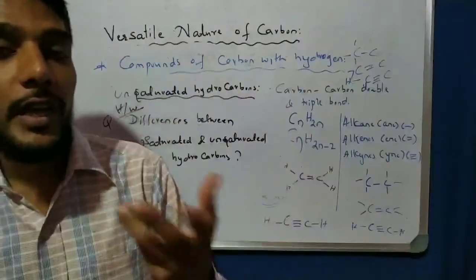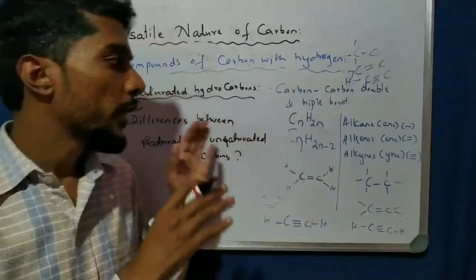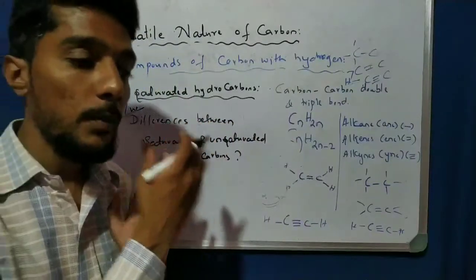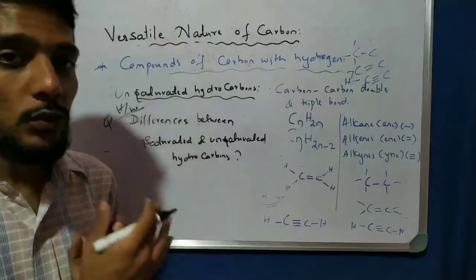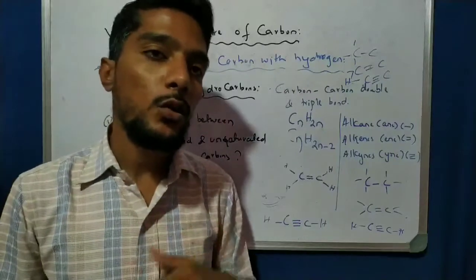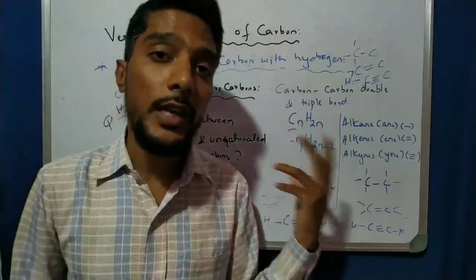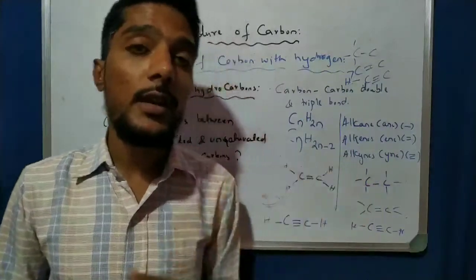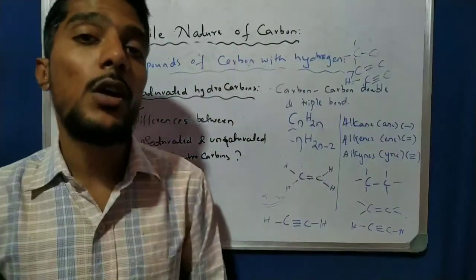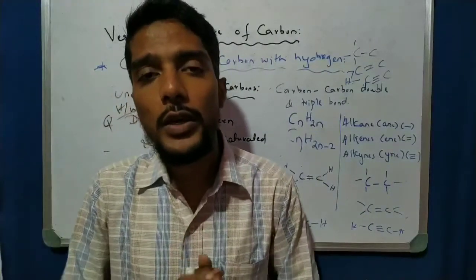So in the next class we will take other very important terms. Today we learned very important points, so please memorize them. Write notes of this and practice at home. Remember the meanings of catenation, tetravalency, saturated, unsaturated, and hydrocarbons. Okay, so I hope you understood today's class totally.